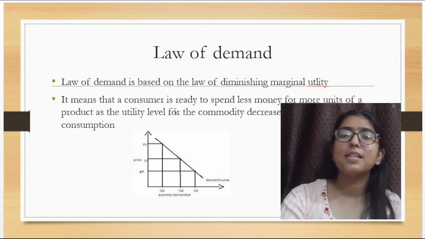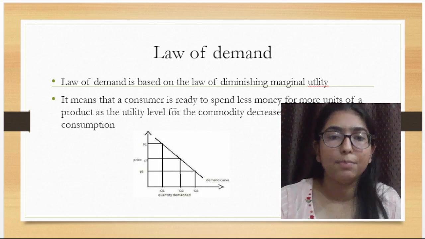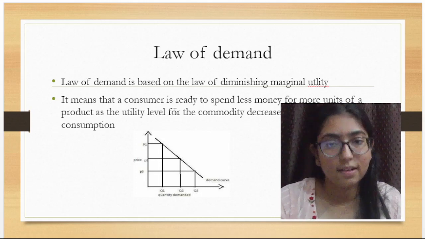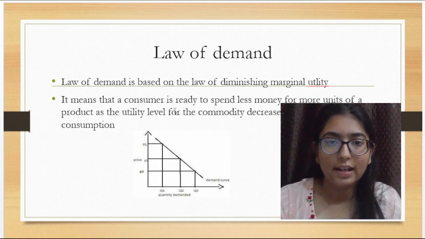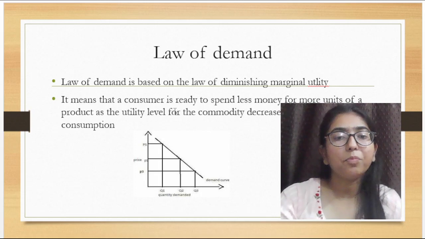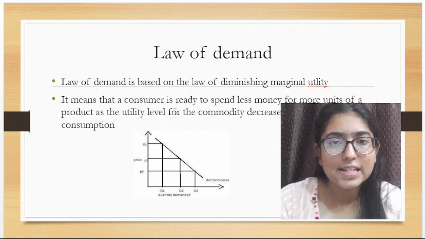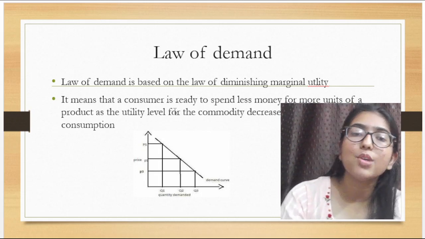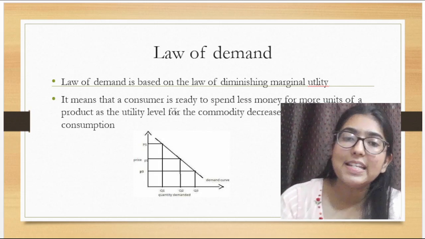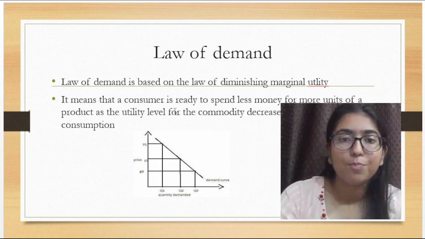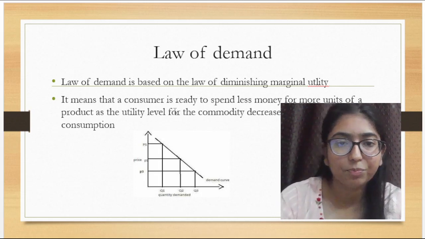Now if I ask you what is demand? What do you mean by demand? Demand means willingness to buy something, willingness to buy a certain commodity, right? Now, the law of demand is based on the law of diminishing marginal utility. How it is based, I will teach you. Okay. The law of demand, in a short idea, I can say that if the price of a commodity increases, then demand decreases. If the price of a commodity decreases, then demand increases. So there is an inverse relation between price and demand. There is an inverse relation, right?